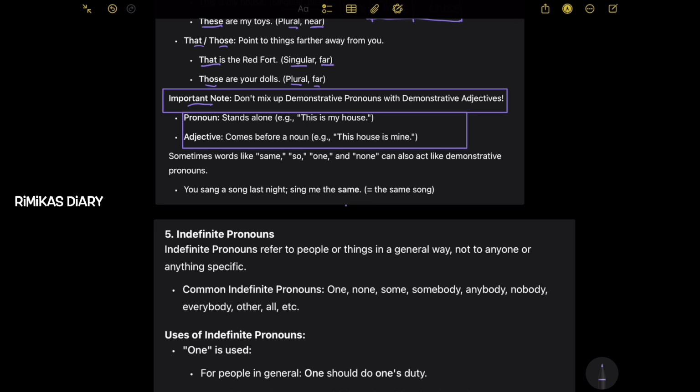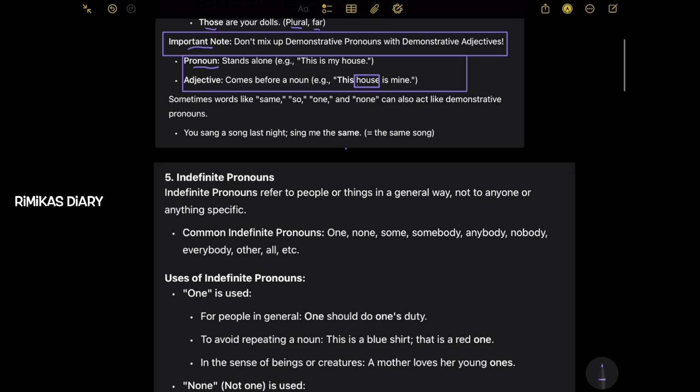A demonstrative pronoun stands alone. Example, this is my house. But an adjective comes before a noun. Example, this house is mine. So here, house is the noun.